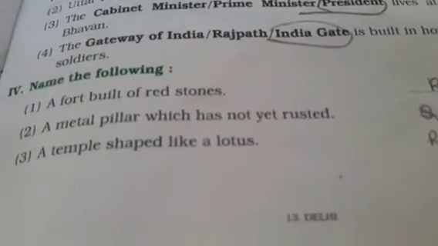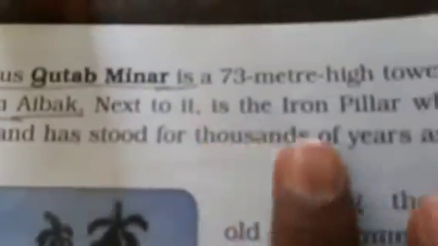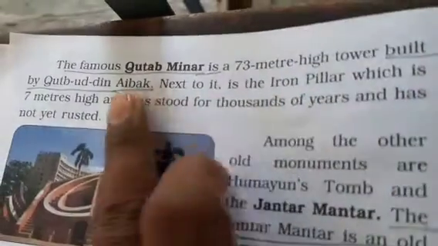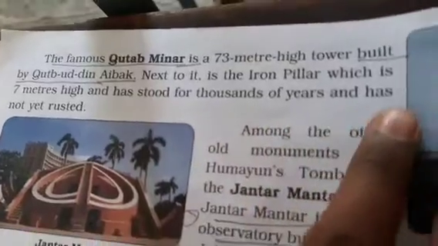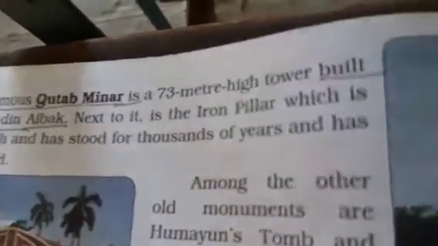That iron pillar has not rusted, and this pillar was built by Qutbuddin Aibak. It is an iron pillar 7 meters high and has stood for thousands of years and has not yet rusted. Next question.